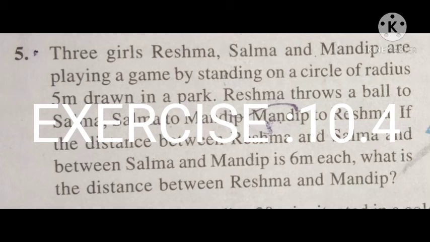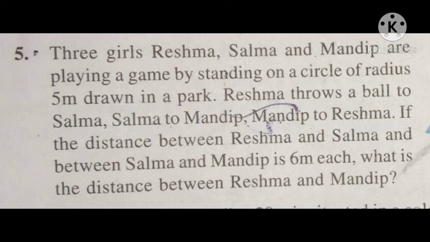Now listen, exercise 10.4, question number 5. 3 girls, Reshma, Salma and Mandeep, are playing a game by standing on a circle of radius 5 meter drawn in a park. Reshma throws a ball to Salma, Salma to Mandeep, Mandeep to Reshma. If the distance between Reshma and Salma and between Salma and Mandeep is 6 meter, what is the distance between Reshma and Mandeep?